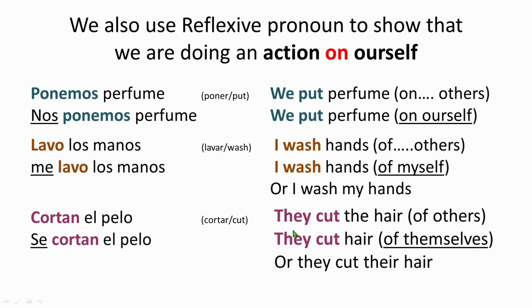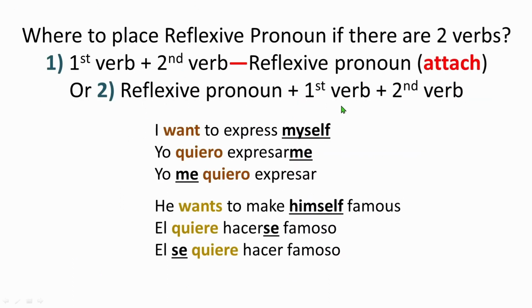Okay, all right, perfect. Now we're going to learn where to put the reflexive pronoun when there are two verbs in a sentence. So far we know that with one verb, we put the reflexive pronoun first and then we put the verb, right? But what about if there are two verbs? So it is like this.